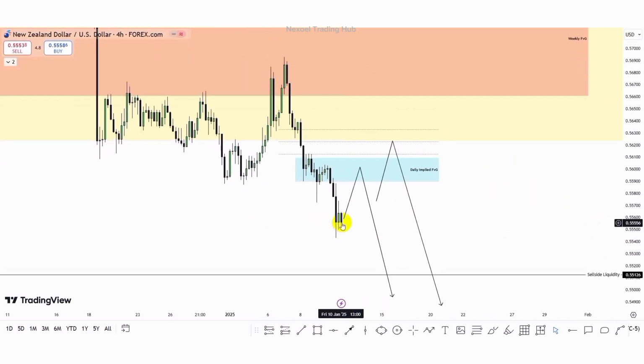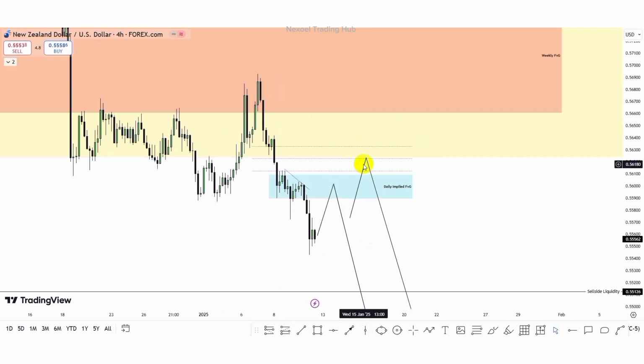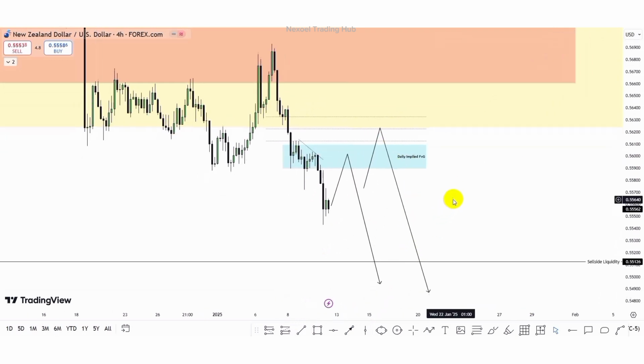So if price is pulling to the upside, where's our next draw on liquidity? Then we are clearly going to expect to see that price would clear these high points. So upon price clearing these high points, we can begin to look out for the structure that price will be creating in the lower time frame, or we may see a further push into the zone since we have this up close candle that sponsored this impulsive movement to the downside. So price may consider this as trend line liquidity and take out all this liquidity, and then we have the bearish continuation to the downside. So this is my expectation for the NZDUSD pair.